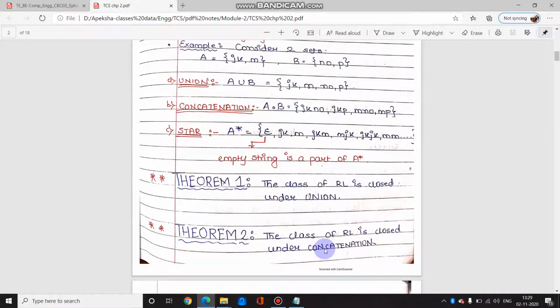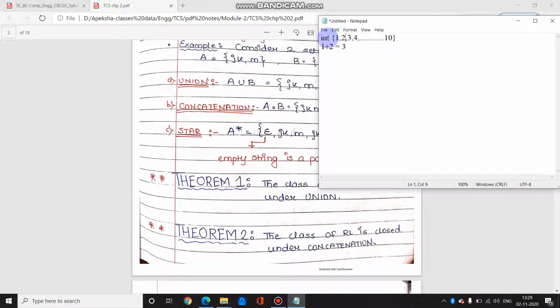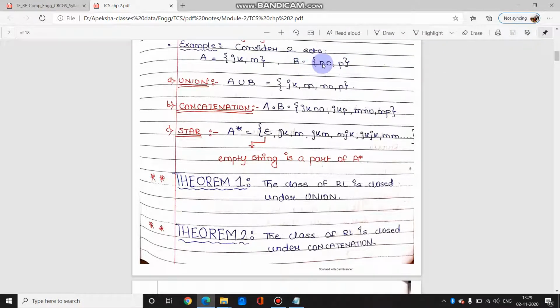Closed under union, closed under concatenation means that if you have two sets out of which you get a third set because of some operation, and that third set's symbols belong either to your first set or second set, then it is said to be closed because it is a part of your original set. We have seen examples. When we do A union B, the symbols we get are present in A and they are present in B. So original symbols are not missed, hence they are said to be closed under union.